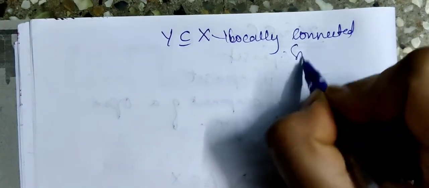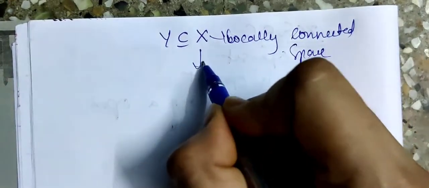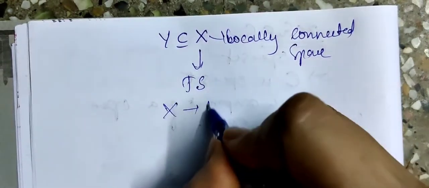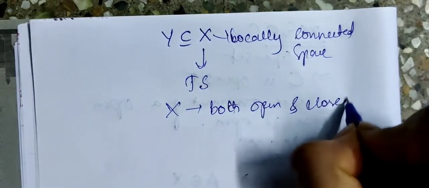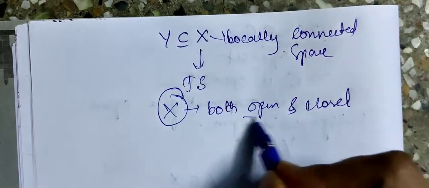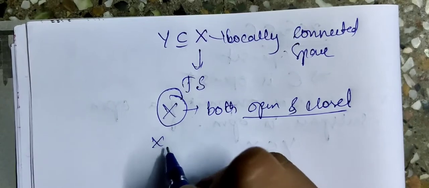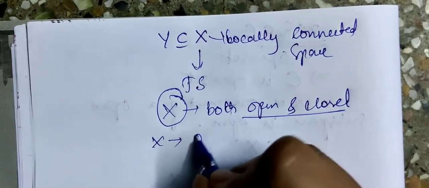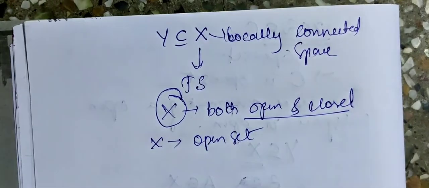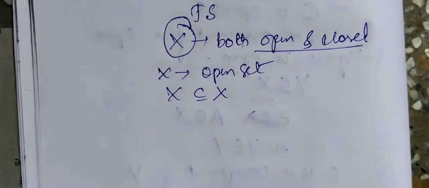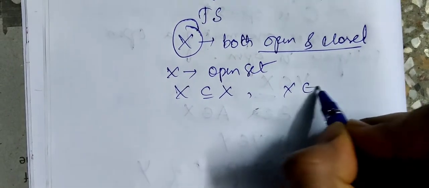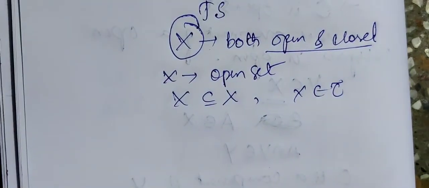Now X is a locally connected space, basically it is a topological space, that is X is both open and closed, right? Now since X is both open and closed, I can say in some circumstances that X is an open set. Now X is a subspace of itself, right? That is why we write X in tau also.